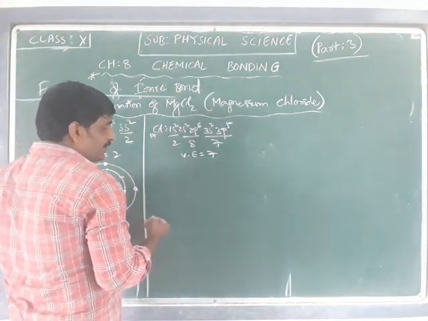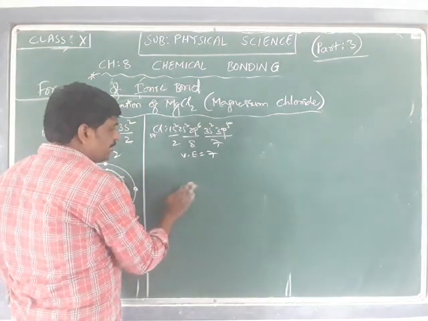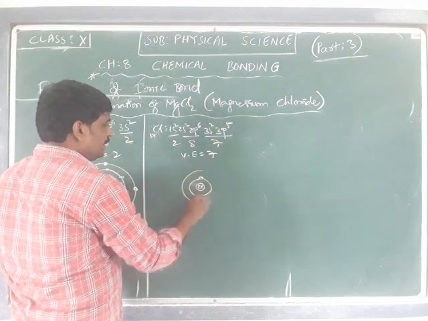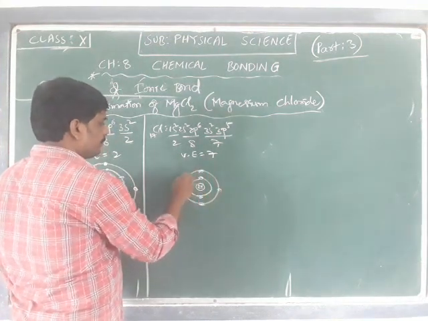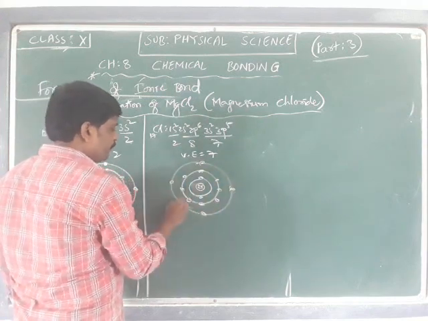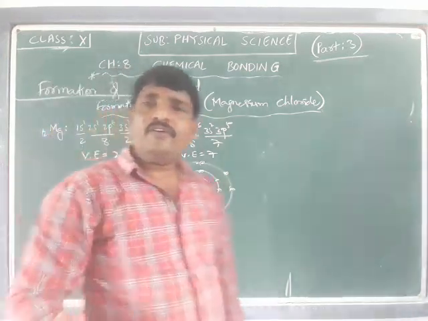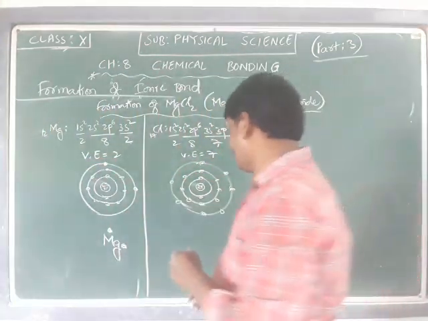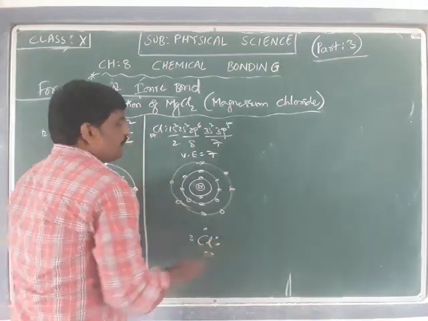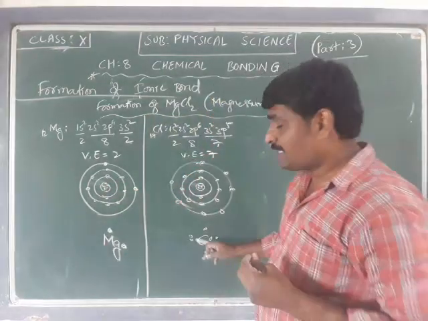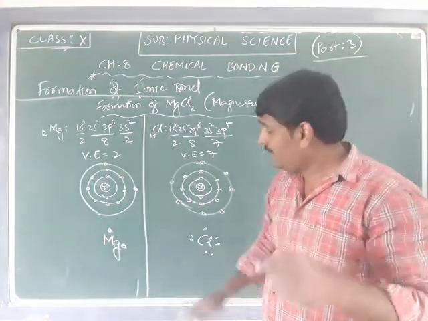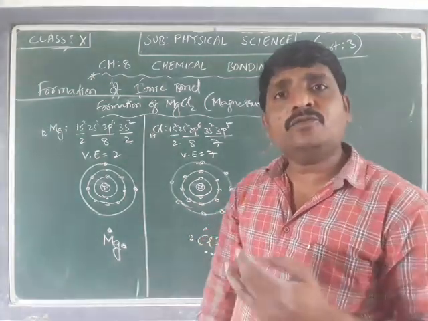That is, it has the tendency of gaining 1 electron to possess the octet. Now, understand the concept. The nucleus has 17 electrons: K shell 2 electrons, L shell 8 electrons, and in the M shell I have 7 electrons. 1, 2, 3, 4, 5, 6, 7. Concentrate here. Chlorine has 7 electrons and has the tendency to accept only 1 electron to form an octet, whereas magnesium has the ability to give 2 electrons.